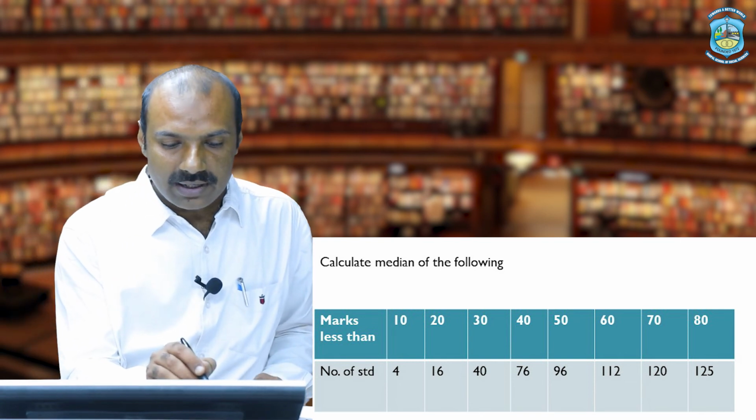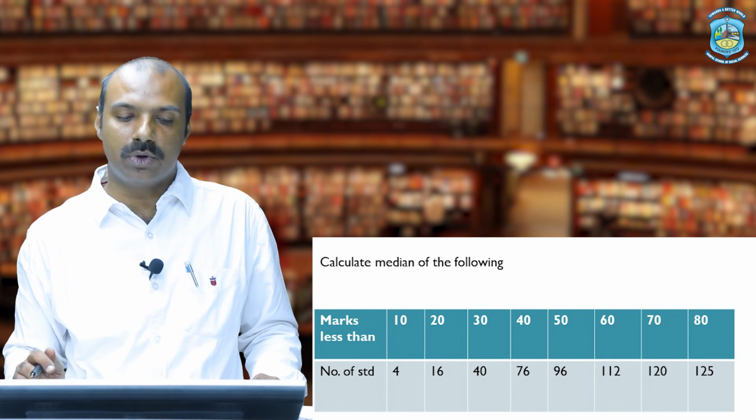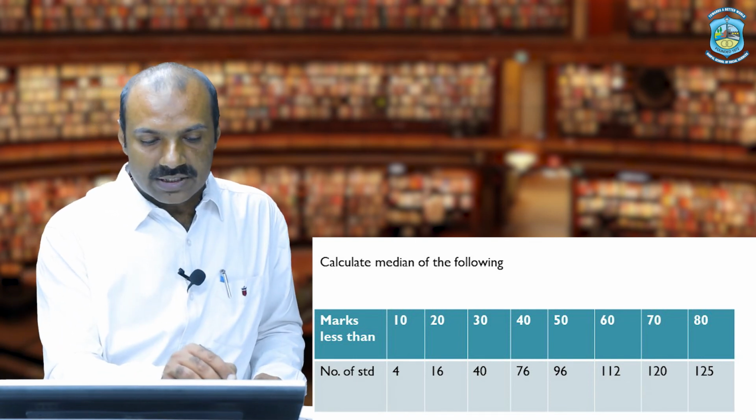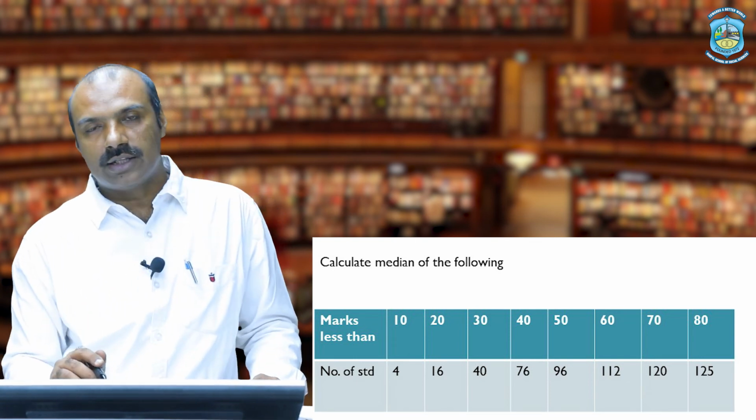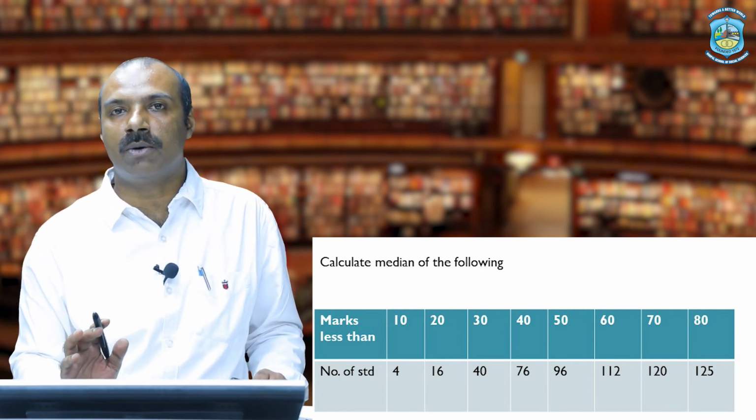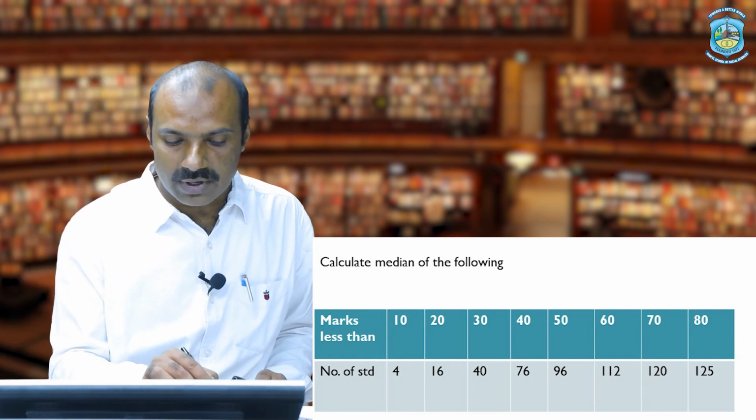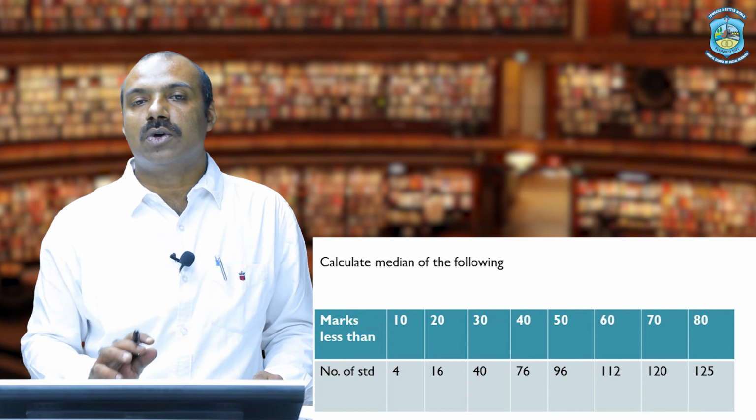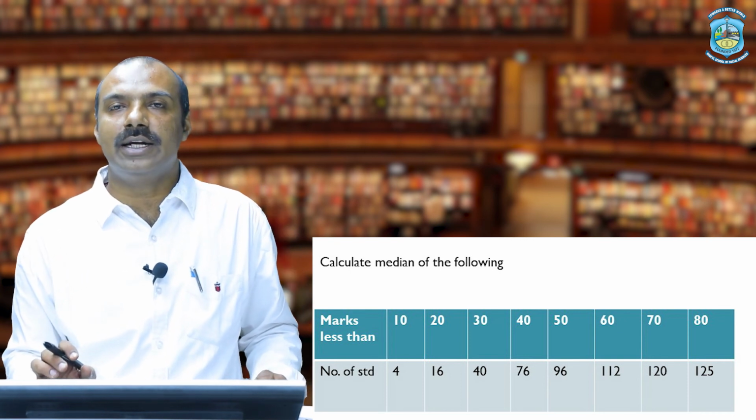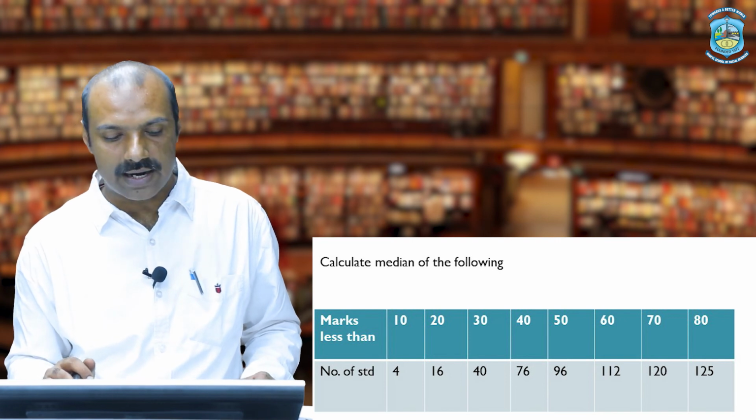Now what they have written is less than, whereas in the previous question it was greater than or more than. Whenever it is written as less than or greater than or more than, we need to understand that we have to convert this into the form of class interval, and this is not a frequency, it is a cumulative frequency. So how to convert it into a less than type class interval and frequency? Let's move on to the next slide.